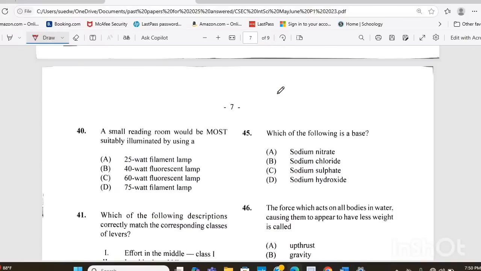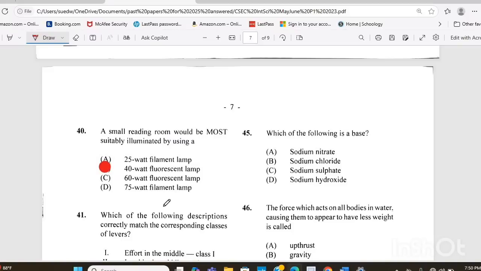Question 40. A small reading room would be most suitable illuminated by using A, 25-watt filament bulb, B, 40-watt fluorescent lamp, C, 60-watt fluorescent lamp, or D, 75-watt filament lamp. The answer there would be B, a 40-watt fluorescent lamp.